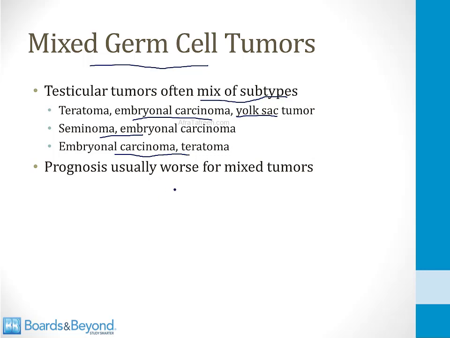In general, the prognosis is usually worse for a mixed tumor compared to a pure germ cell tumor. And as I mentioned in the beginning of this video, usually when a mass is detected, the whole testicle is removed. And then when it's examined under the microscope by a pathologist, they find out that some portions of the mass are a yolk sac tumor and some portions are a teratoma, and then it's called a mixed germ cell tumor.